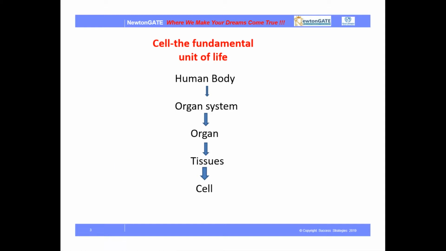Why is it termed as the fundamental unit of life? Because the human body consists of many organ systems. Every organ system consists of many organs, and every organ consists of different kinds of tissues, and a single tissue consists of millions of cells. So what is the connection here? This is the connection, that the cell is the fundamental part of the human body. Here we have taken the human body as an example, but you can take any other example also, like a plant or an animal.